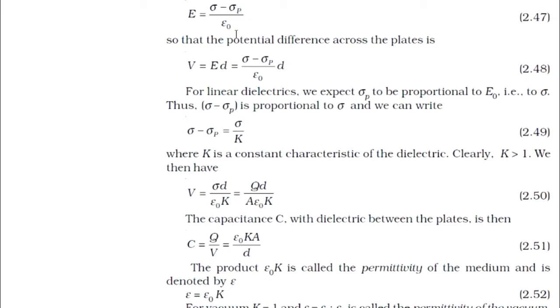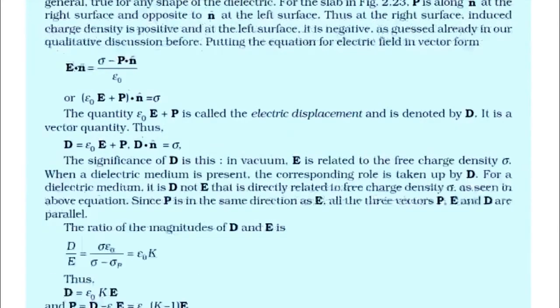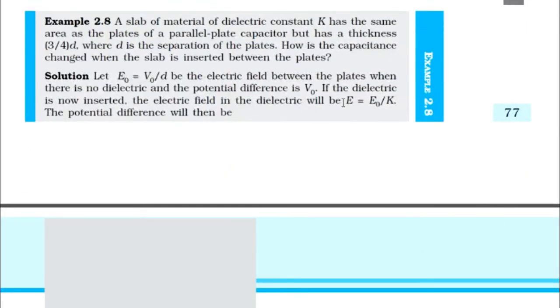So what is E divided by E0? Sigma minus sigma p divided by epsilon 0, divided by sigma by epsilon 0. Epsilon 0 and epsilon 0 will cancel, and we get sigma minus sigma p divided by sigma is equal to 1 by K. That is E by E0. From there we get the equation E is equal to E0 divided by K.